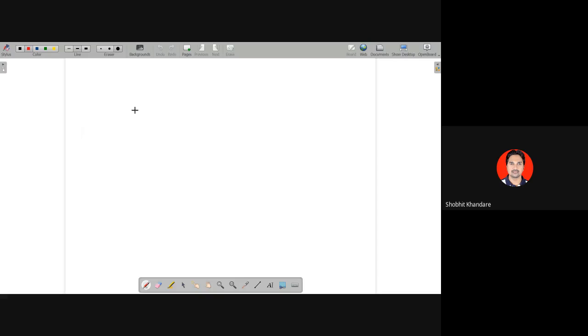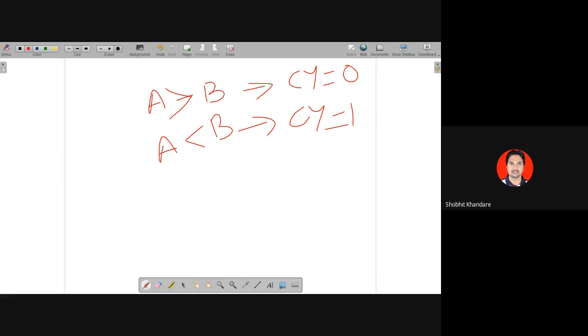So what does it mean? If I'm having A minus B, if A is greater than B, then your carry flag will be 0, or if A is less than B, your carry flag will be 1. All the time I have to monitor this carry flag. I'm talking about finding the smallest number, because she has told us about the smallest number, so we will go with the smallest number. In this case, if A is greater than B, then your carry flag will be 0.